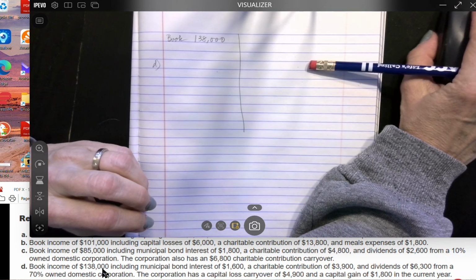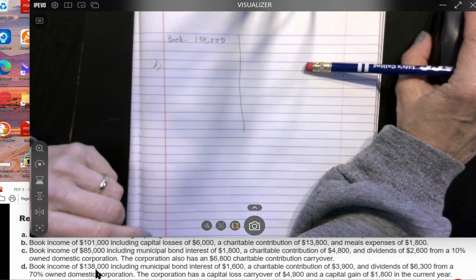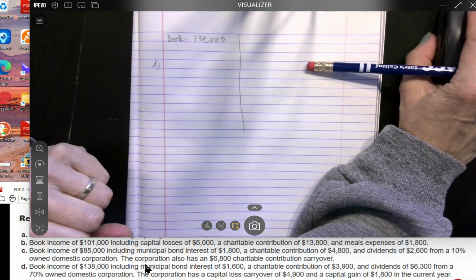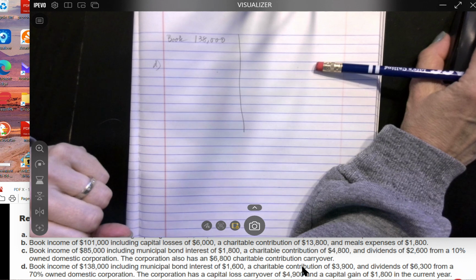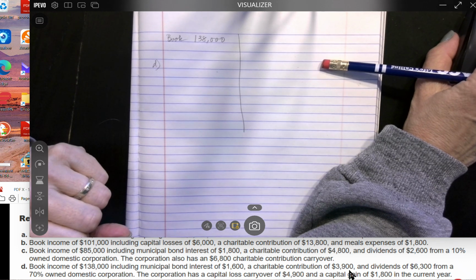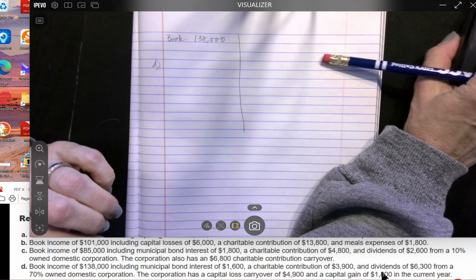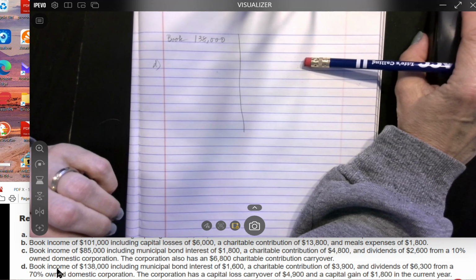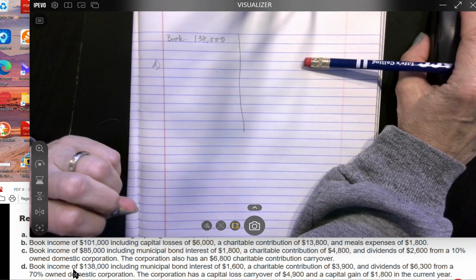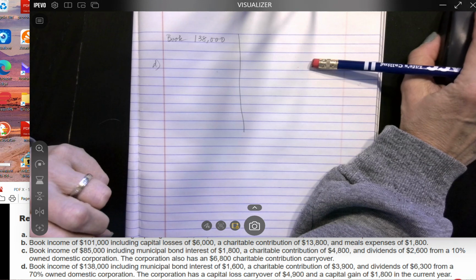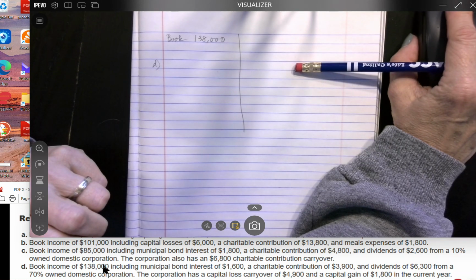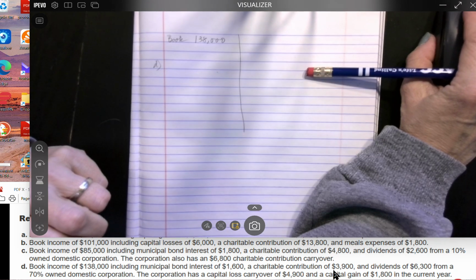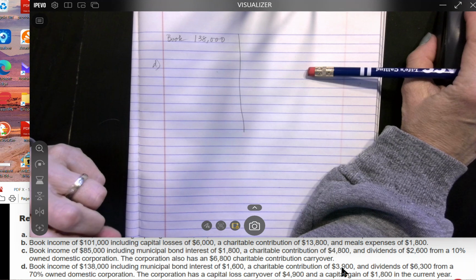contribution because if you look, book income of 138,000, if we were to add back the 1,600, add back the charitable contribution of 3,900, we don't have to do anything with the dividends received deduction. We're not going to come anywhere near. The 10% isn't going to come anywhere near limiting that $3,900.